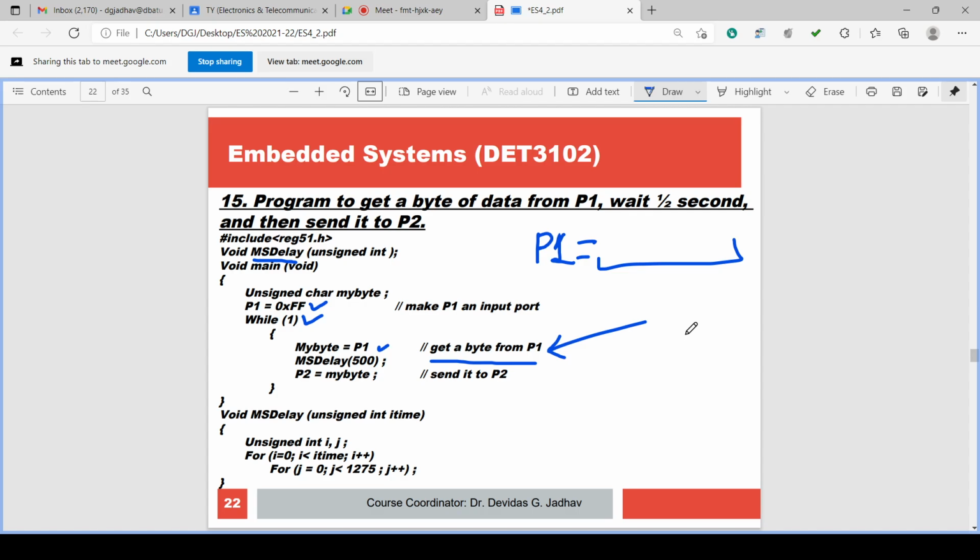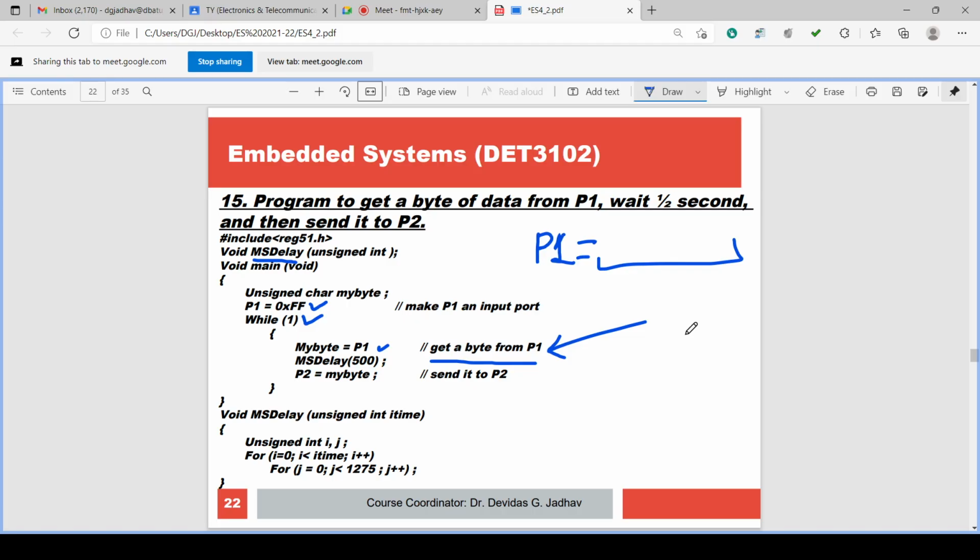That means to port 1 we are assigning something. To port 1 we are outputting something. So if we are outputting something to port 1, that means port 1 is an output port.